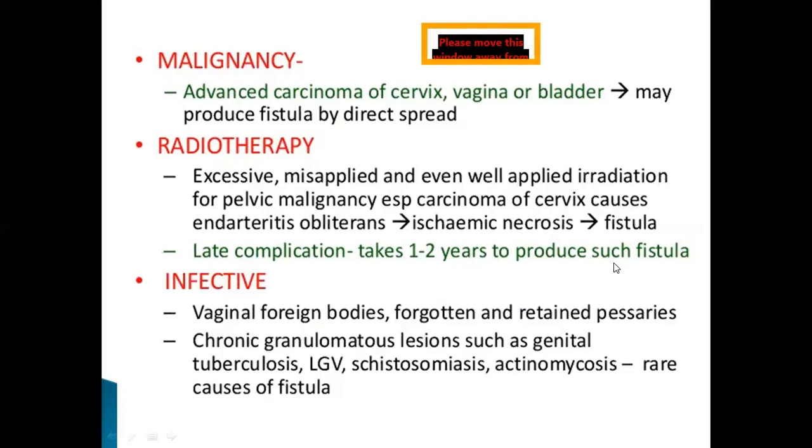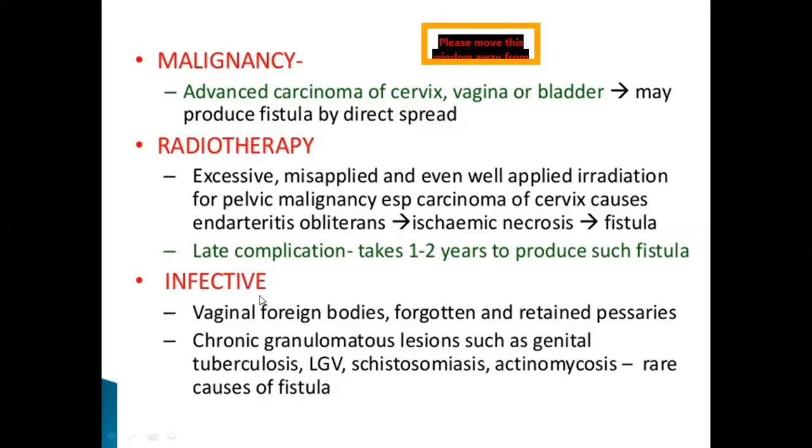So a patient with CA cervix may develop a fistula because of direct spread of the carcinoma. Otherwise, she may have taken radiotherapy. Because of the exposure to radiotherapy, there is endarteritis obliterans or avascular injury to the tissues resulting in fistula formation, but this develops as a delayed, very late complication. It takes 1 to 2 years to produce such fistulas.